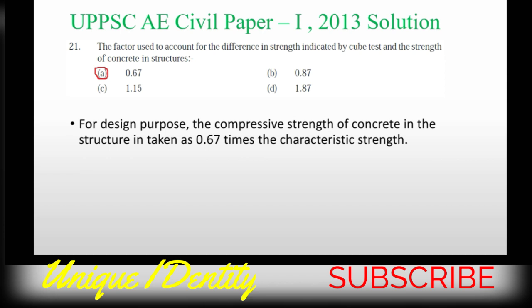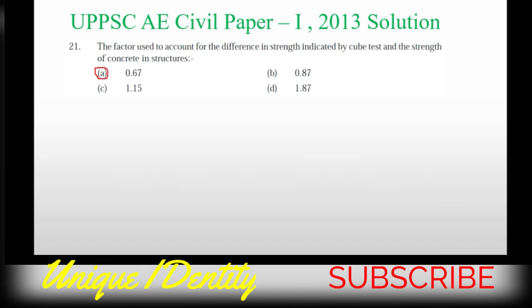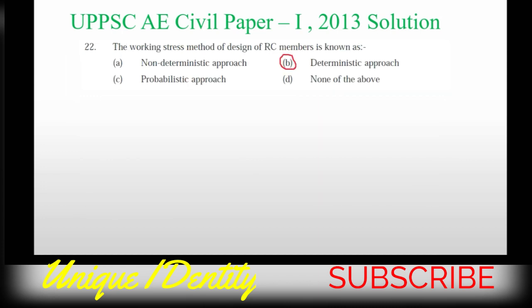For design purpose, the compressive strength of concrete in structure shall be taken as 0.67 times the characteristic strength. This 0.67 factor is introduced to account for the difference in the strength indicated by cube test and the strength of concrete in actual structure. So option A is correct.